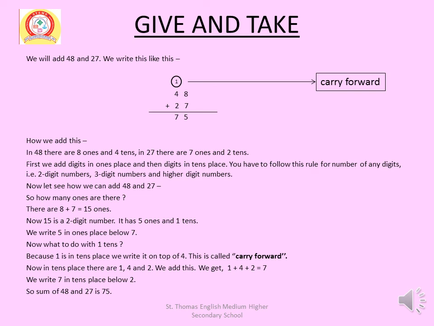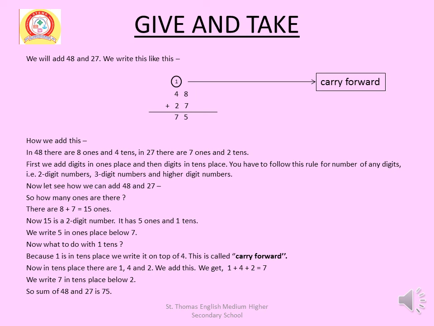Now let's see how we can add 48 and 27. So how many ones are there? There are 8 plus 7 equal to 15 ones. Now 15 is a 2-digit number.